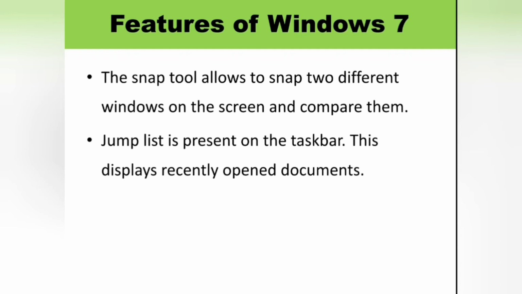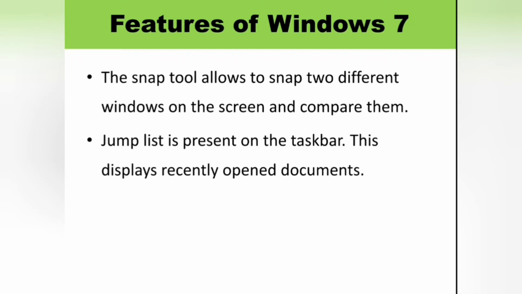To open a jump list, right click on a program button on the Windows 7 taskbar. For example, the jump list for Internet Explorer shows the recently opened websites.